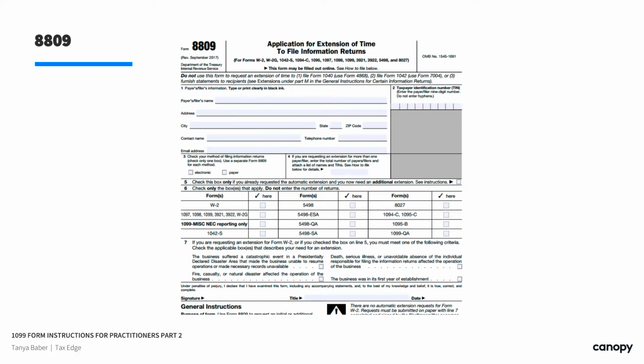By the way, you can use this for your W-2s as well, in the event that you don't have your W-2s together. And they're going to ask how you are going to file this eventually: electronic or paper. If you're doing it for more than one, you can actually do this for a whole list of clients. We did ours with a list of clients last year, saying here's their list and here's their tax ID numbers, and then we got a letter back saying that they were all granted. So I would really recommend sending this out earlier and never right on the due date, certainly.